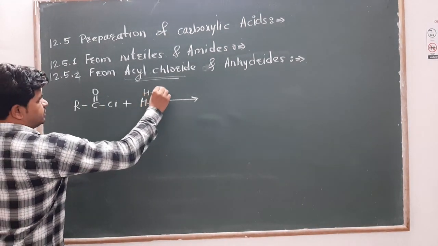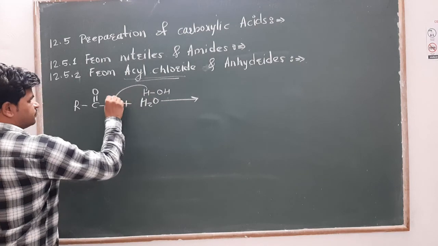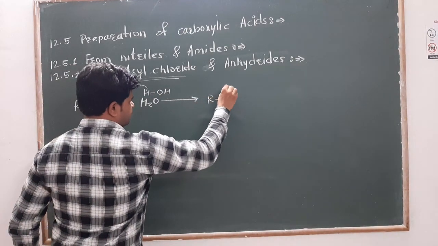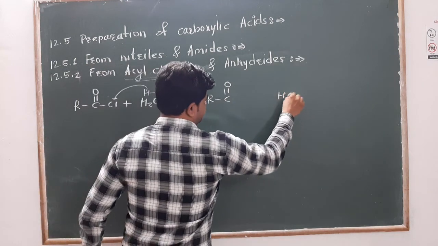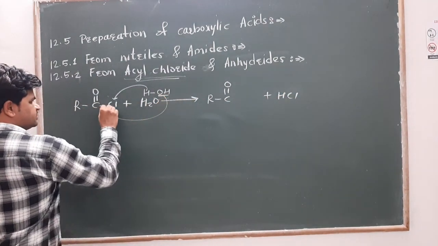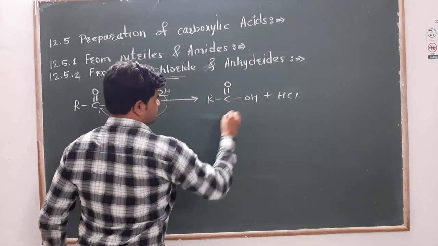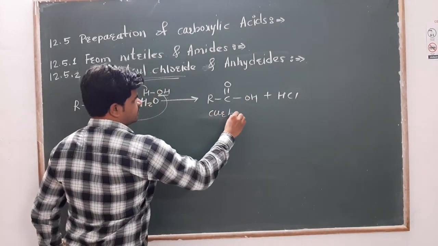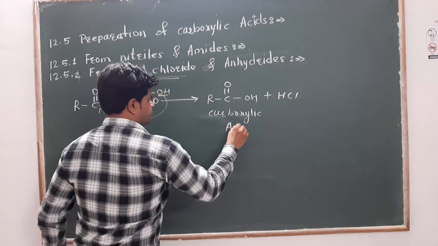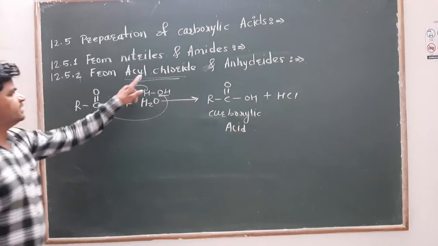Again we add HOH, H will go on chlorine, forming HCl as a byproduct, plus this OH will attack on this carbon. So this is carboxylic acid, from acid chloride.